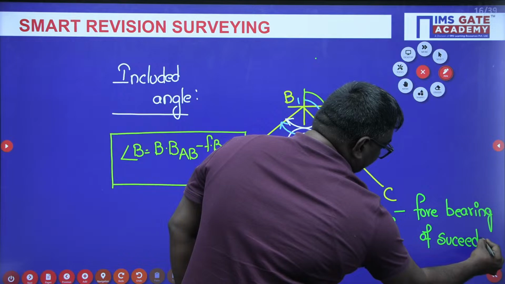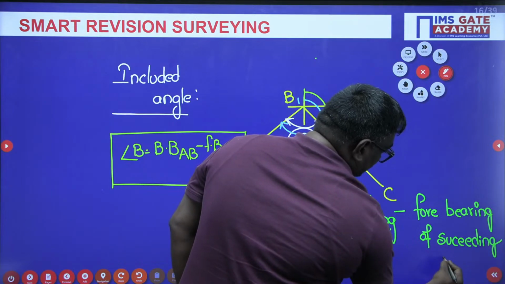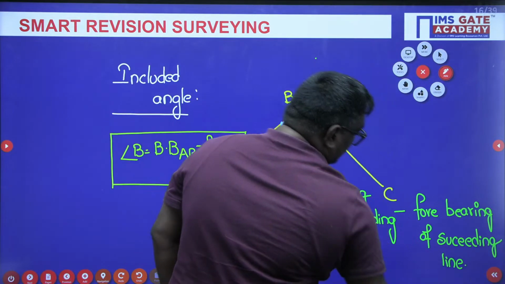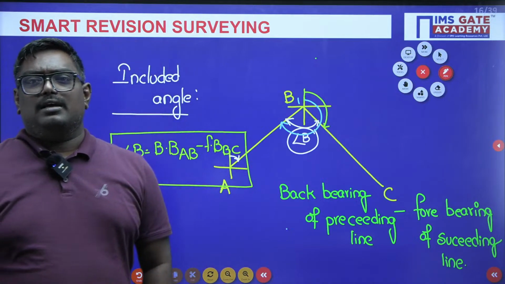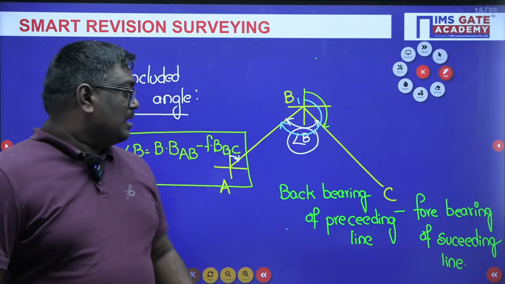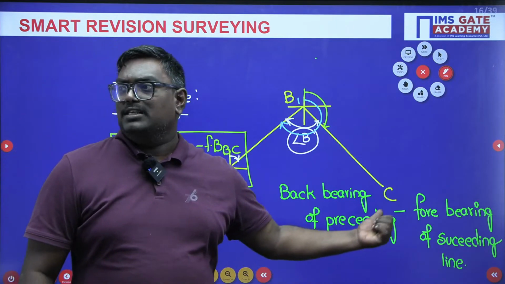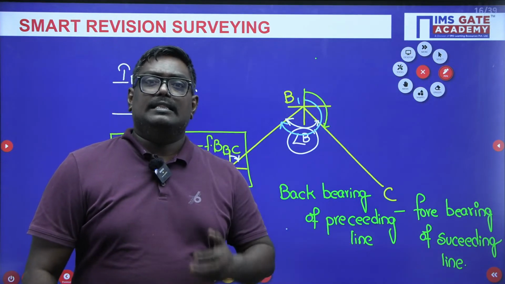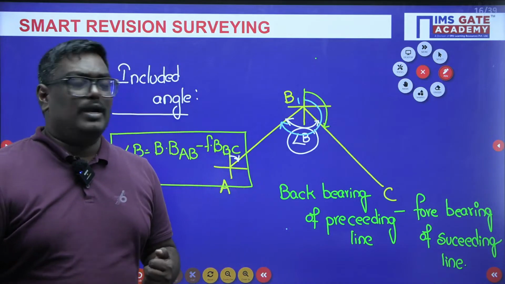Okay, any included angle, back bearing of, very good Shwetansh, very good answer. Back bearing of preceding line minus fore bearing of succeeding line. This is how you calculate the included angle.